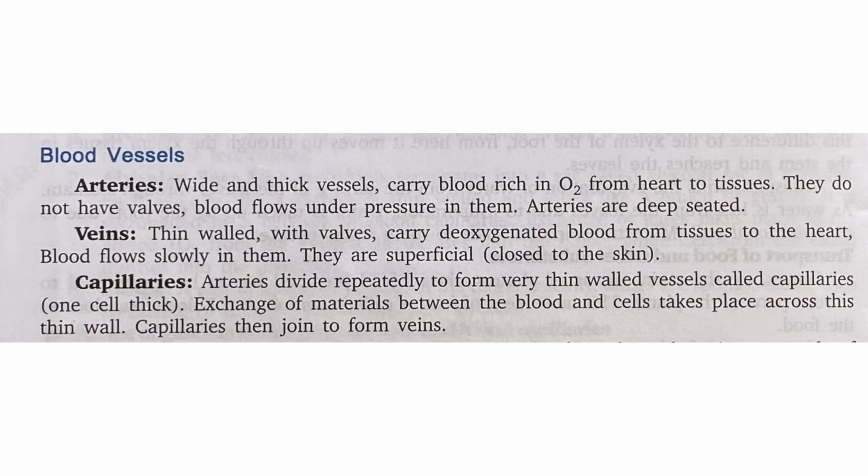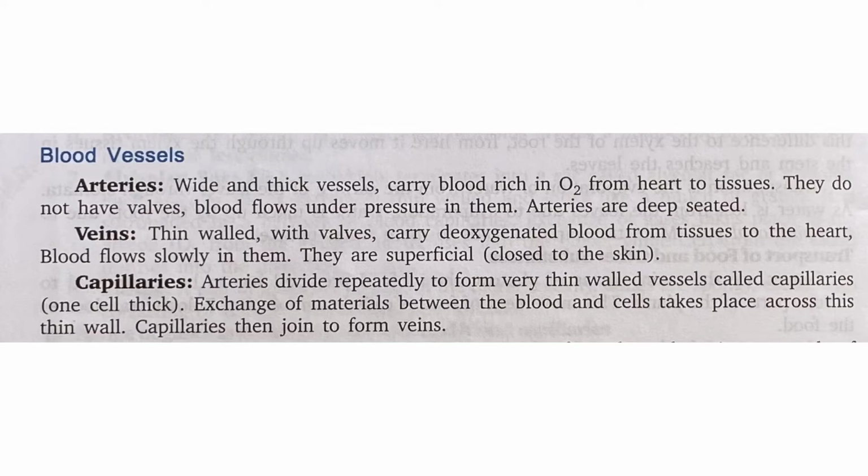Next is veins. Veins are thin walled with valves and they carry impure blood. What is the meaning of impure blood? Impure blood means deoxygenated blood or blood carrying carbon dioxide. They carry blood from tissues to heart. Blood flows slowly in them and they are superficial, means they are located close to skin.